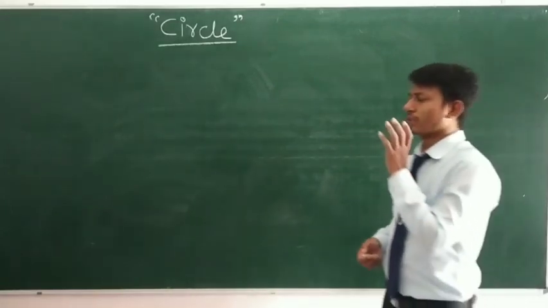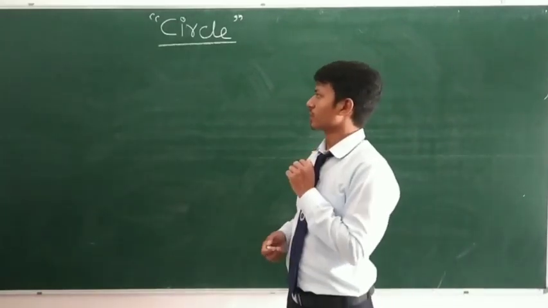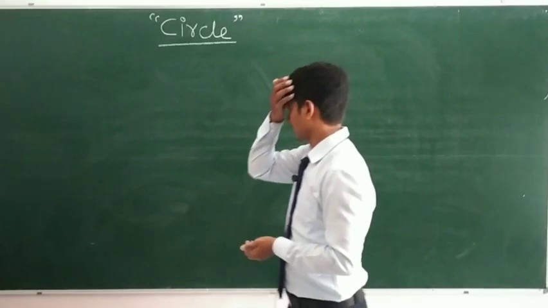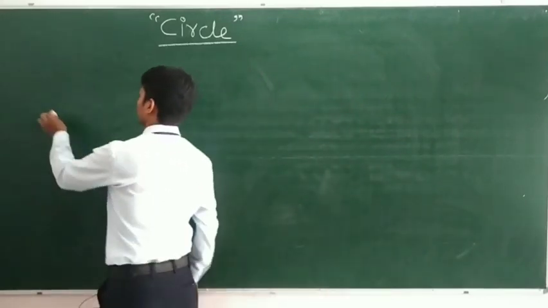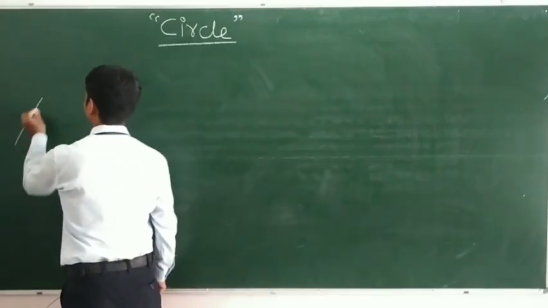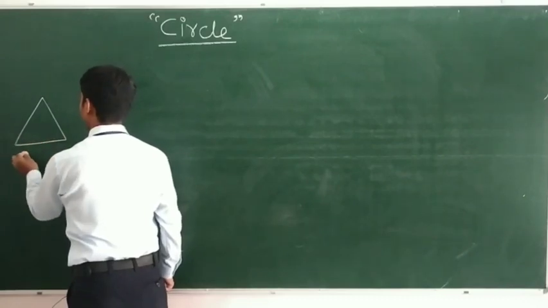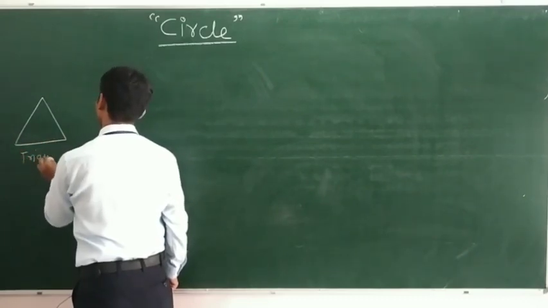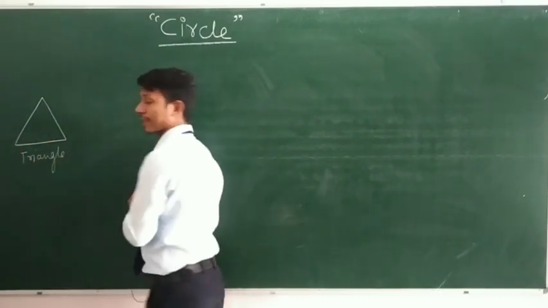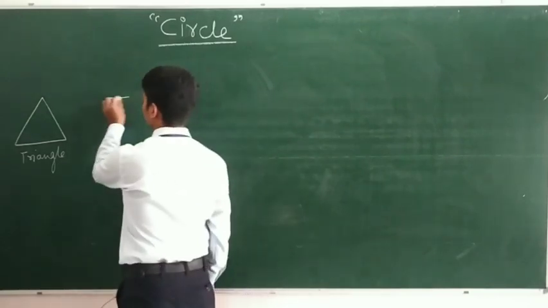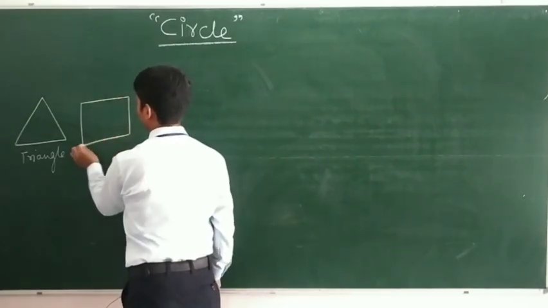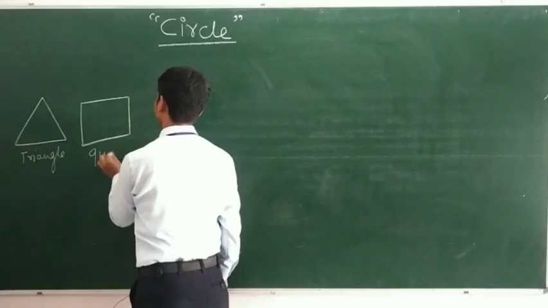Students, a very interesting thing is related to circle. With three sides, you get a triangle. With four sides, you get a quadrilateral.